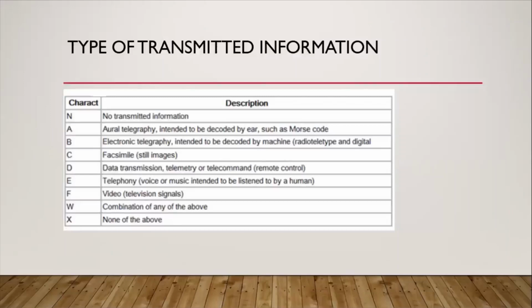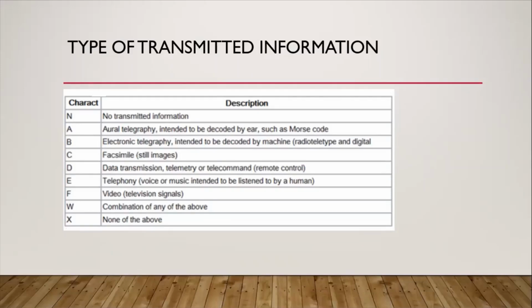Okay, yung pangatlong letter, it corresponds to type of transmitted information. Ano yung tinatransmit na information? Okay, kapag N, ibig sabihin that is no transmitted information. Usually ginagamit sa mga testing or ng mga broadcasting. Kapag N ang letter ng type of emission. Then kapag A, that is oral telegraphy. Sa mga telegraphy ginagamit. Then intended to be decoded by ear such as yung mga Morse code. Kung familiar kayo sa mga Morse code, yung ginagamit sa mga barko or aeroplano, that is Morse code.